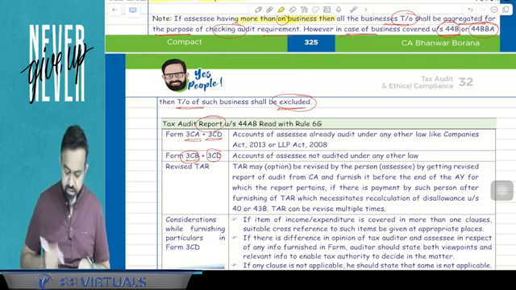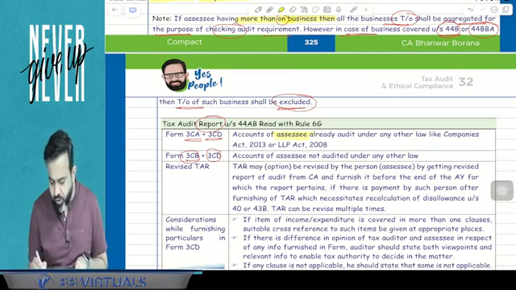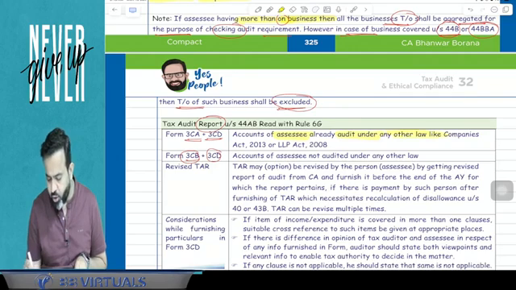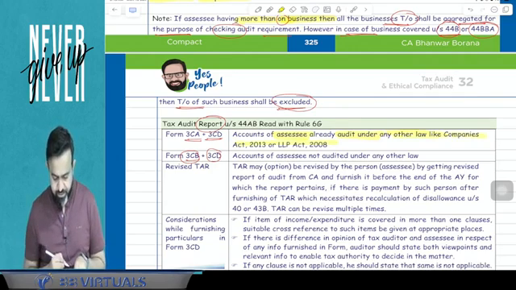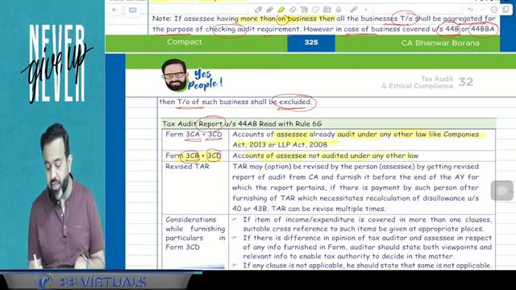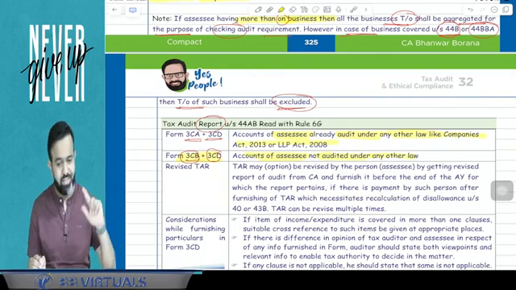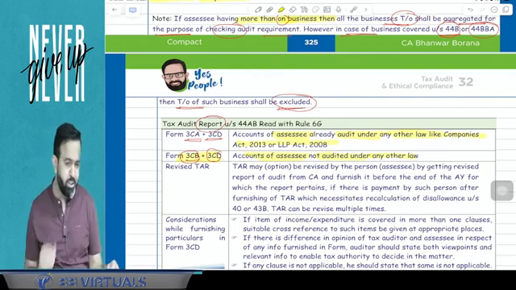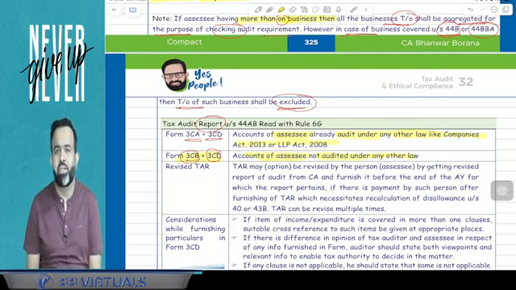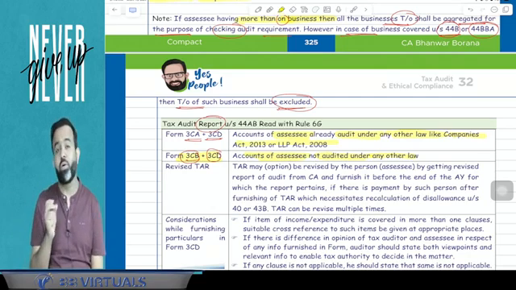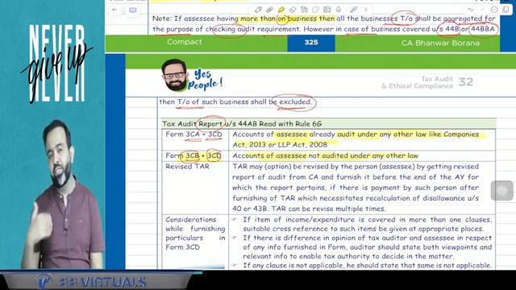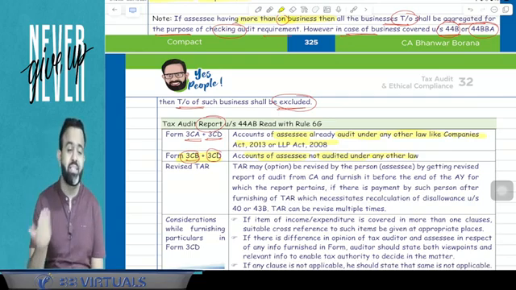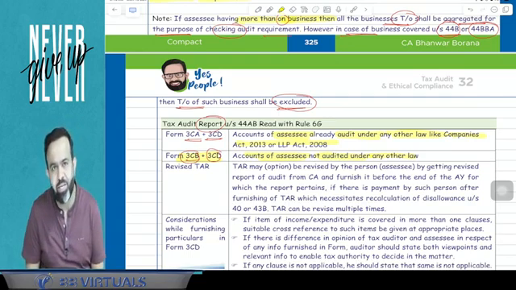So pay attention. First is 3CA and 3CD: the accounts of the assessee are already audited under any other law, like the Companies Act, LLP Act, etc. And 3CB, 3CD is when the accounts of the assessee are not audited under any other law. Now the question is, suppose the chartered accountant filed the audit report, and after some time the assessee informed the chartered accountant about some disallowance, and the chartered accountant wants to revise the tax audit report. So can the TAR be revised or not?